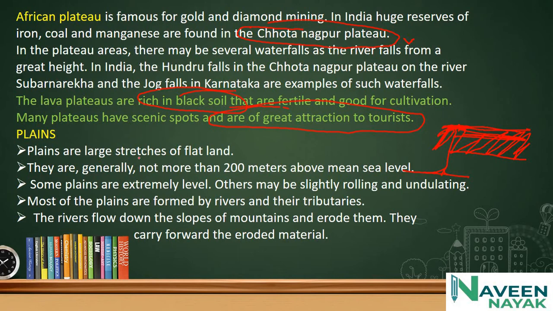Plains are large stretches of flat land. Remember, they are flat land. They are generally not more than 200 meters above mean sea level. Some plains are extremely level. Others may be slightly rolling and undulating, not properly flat. Some of the plains are formed by rivers and their tributaries, like the Ganga plains, Godavari plains, and Kaveri plains. These are very fertile because of river deposition.